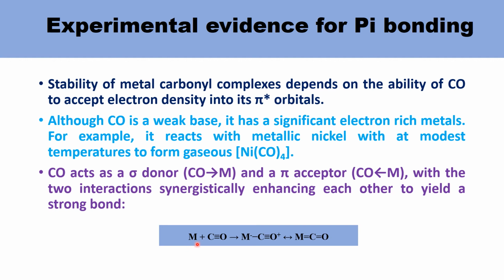Metal plus carbon monoxide acting as ligand forms a metal carbonyl complex. In this, carbon monoxide donates electrons to the metal and the metal gets a negative charge, and after that the metal back donates electrons to the ligand, forming a metal double bond carbon double bond oxygen.